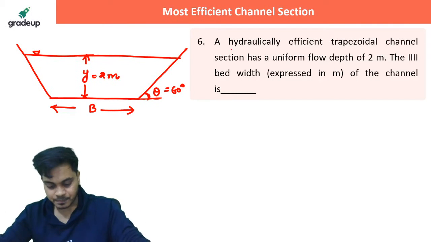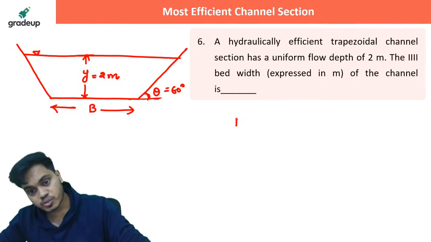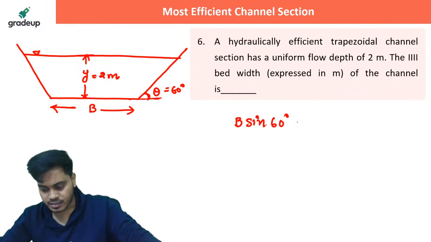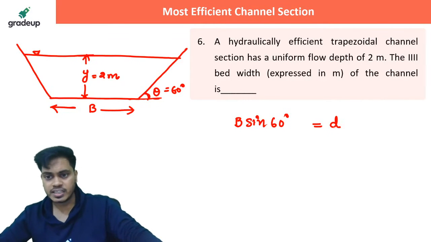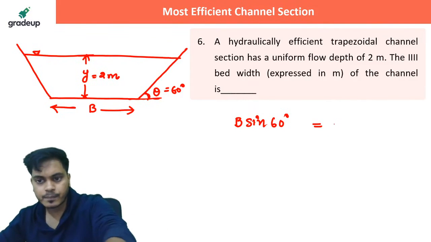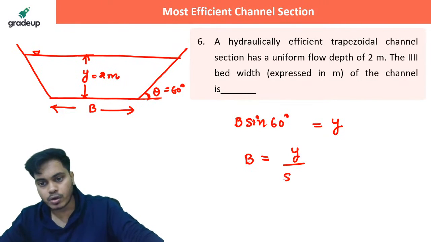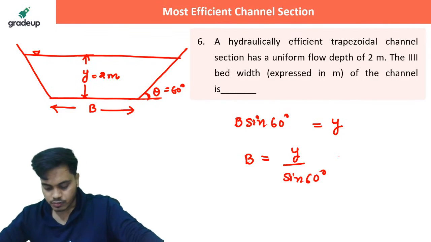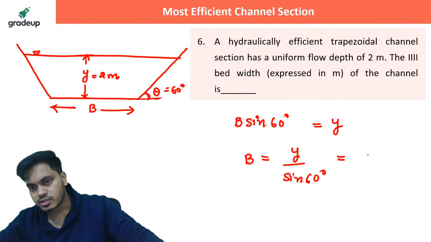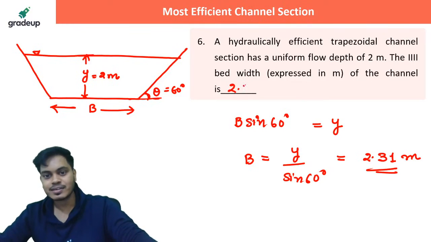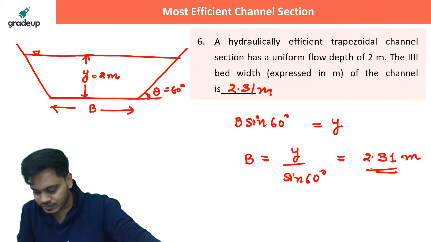You can clearly see from the geometry that B sine 60 degree will be equal to D, or in my terminology Y. So B will be equal to Y upon sine 60 degree. Very good, Ross. So this should be 2.309, or you can say 2.31 meter. Everyone got the correct answer, and that's when I should feel proud. Great. Amazing.